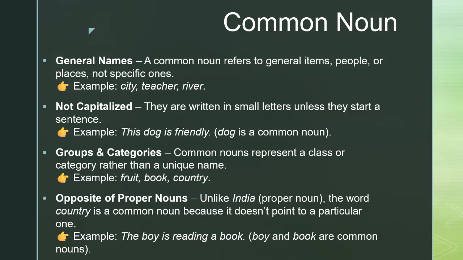Common nouns usually represent a group or category. Words like fruit, book, or country don't tell us which one in particular, they just name the type of the thing. So, common noun is opposite to proper noun, while a proper noun like India names one unique country. The word country itself is a common noun because it doesn't refer to a specific country.